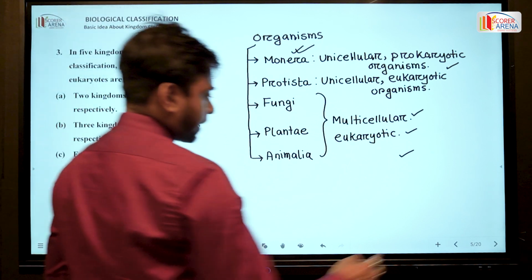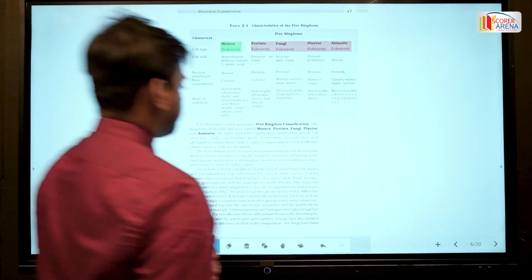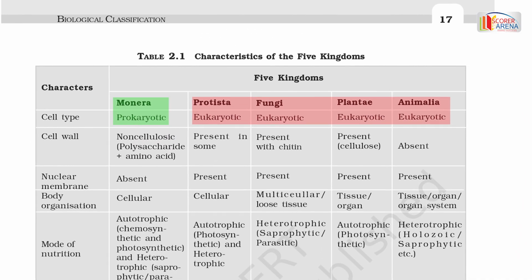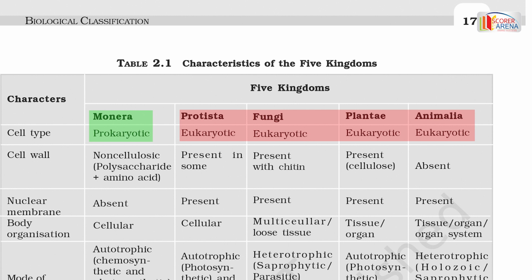Okay, so let's check it from the NCERT book. In the five kingdom classification, all the members of Monera are prokaryotic, whereas Protista, Fungi and Plantae are eukaryotic in nature. Okay, so move on to the next question.